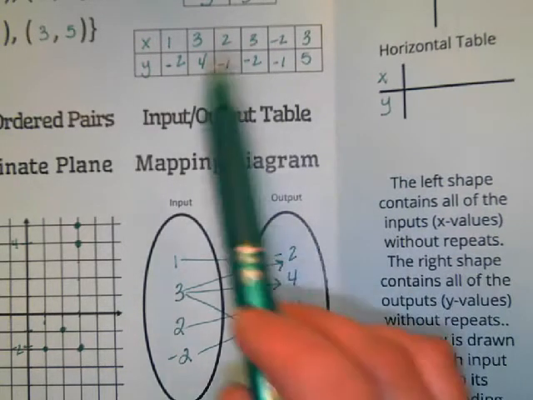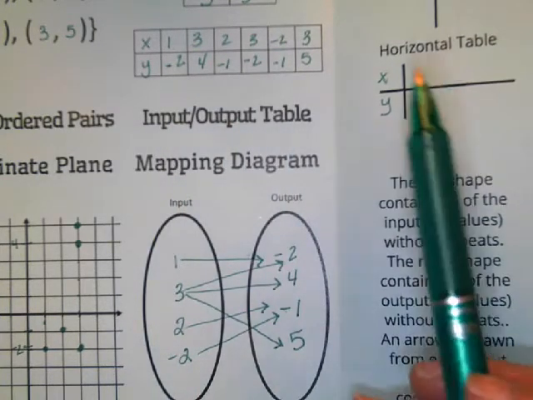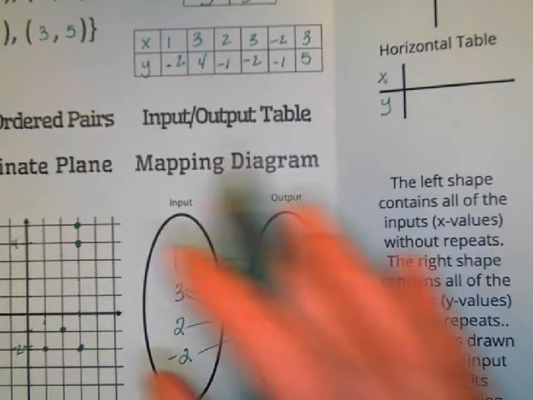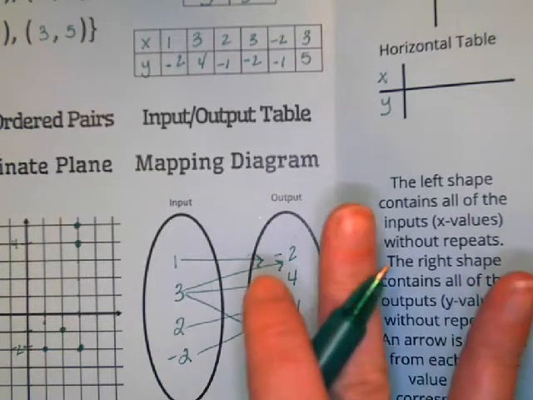So we should see 6 different arrows here because I have 6 different ordered pairs, right? Not 6 different relationships, 6 ordered pairs that make one full relationship. So those are the 4 ways of representing a relationship.